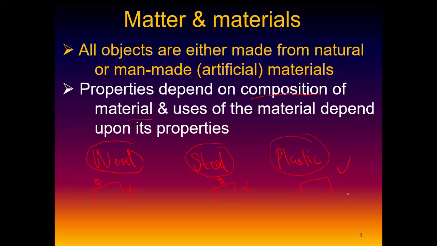So those compositions of elements define the properties of these materials. You understand? So that's why we say properties depend on composition of material, and uses of the material depend upon its properties.